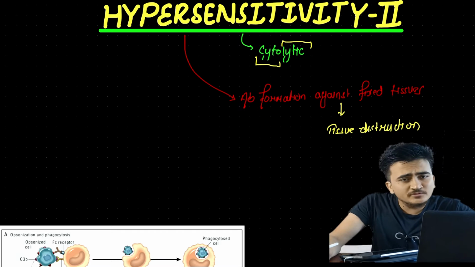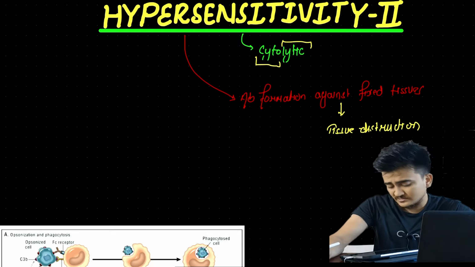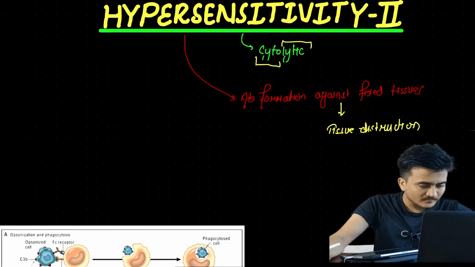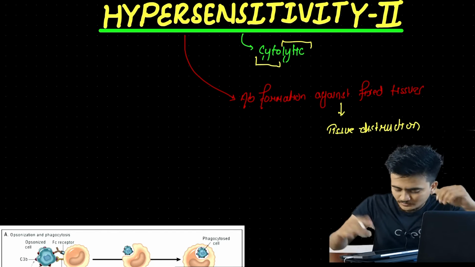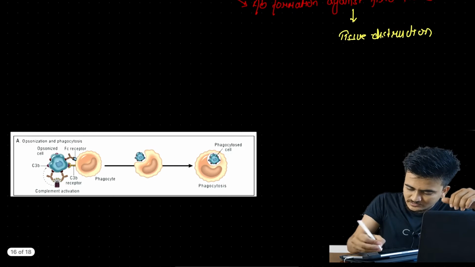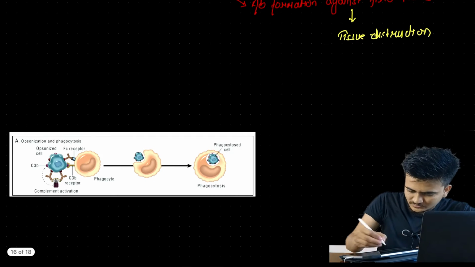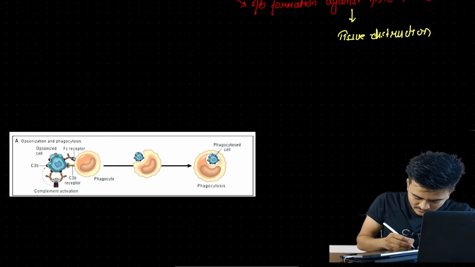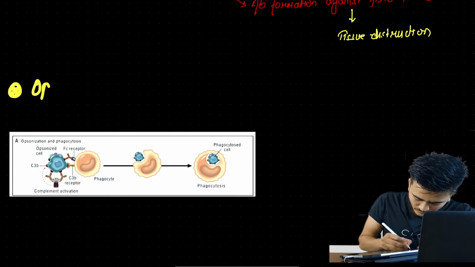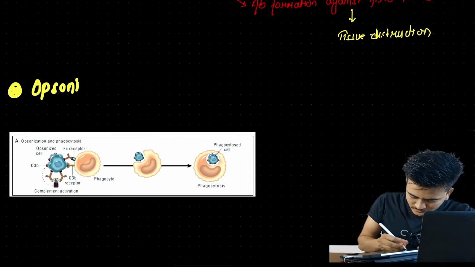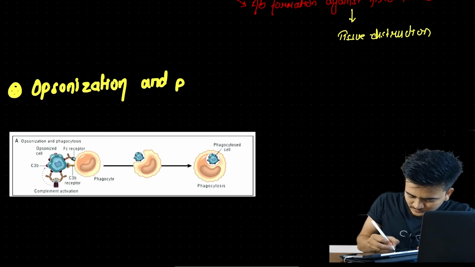Okay, hypersensitivity type 2 reaction proceeds through different mechanisms, and we are going to mention each of them in detail. So the first mechanism that we are going to discuss is opsonization and phagocytosis. Let me write it here. Opsonization and phagocytosis.